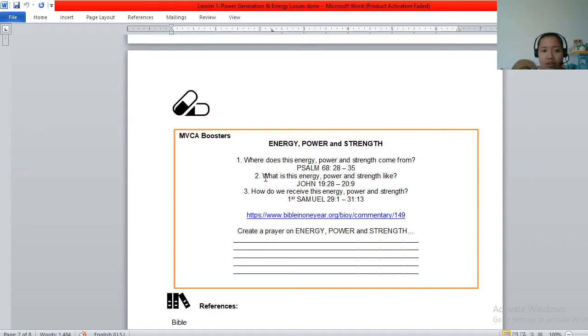And what is this energy, power, and strength like? We can open our Bibles to John 19 verse 28 to John 20 verse 9. The third question is, how do we receive this energy, power, and strength? It's found in 1 Samuel 29 verse 1 and 1 Samuel 31 verse 13.